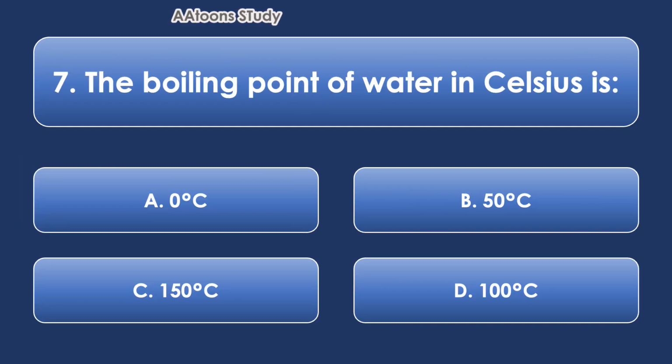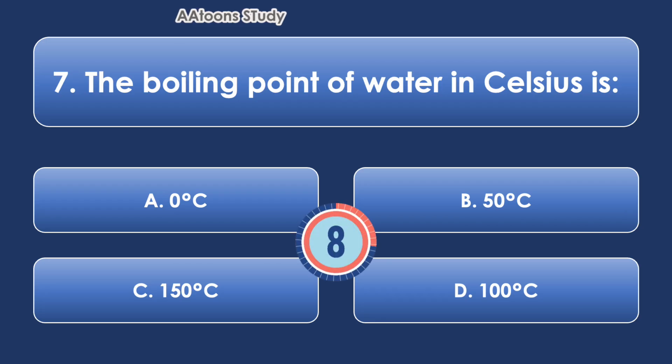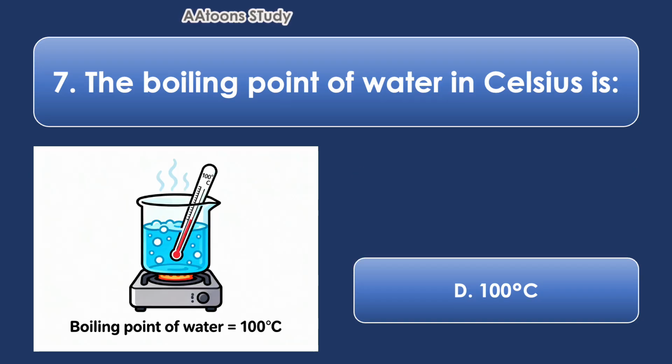The boiling point of water in Celsius is 100°C. Water boils at 100°C. This is the temperature at which water changes from liquid to a gas. Below 100°C, water only gets hot, but at 100°C, it starts bubbling and turning into vapor. That's why the boiling point of water in Celsius is 100°C.